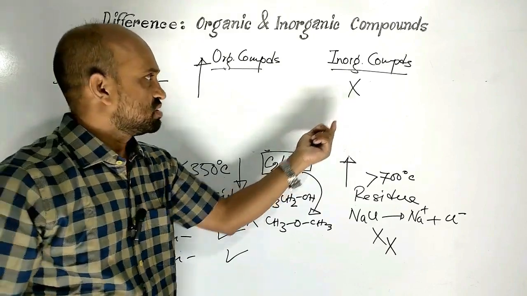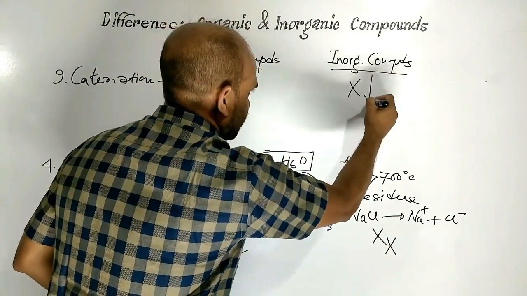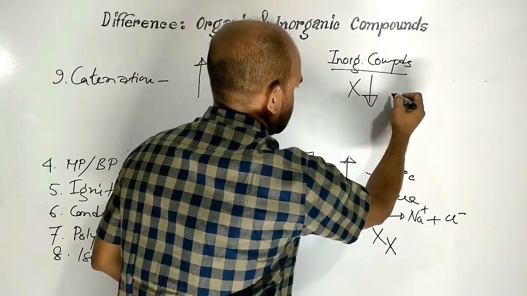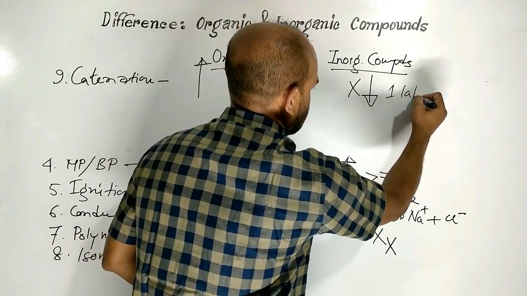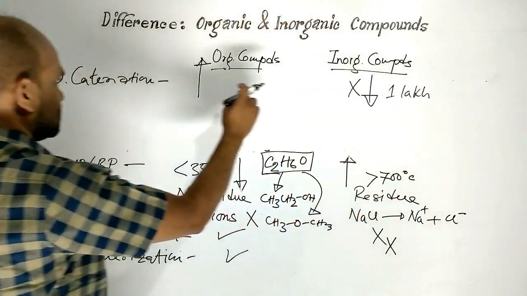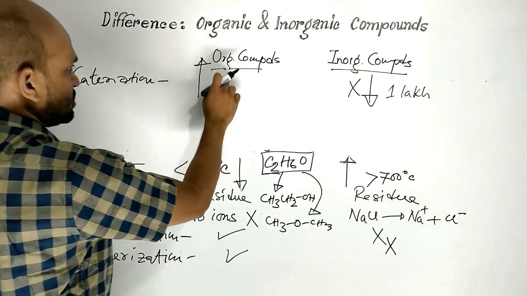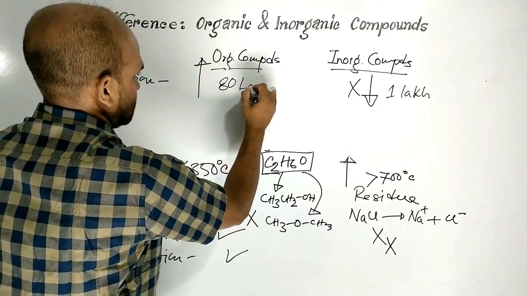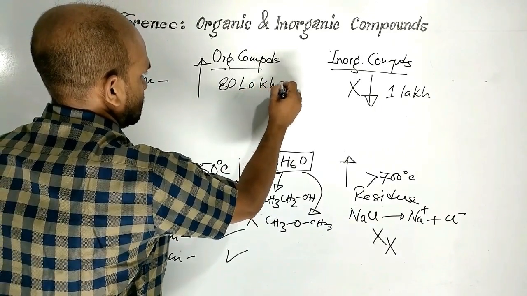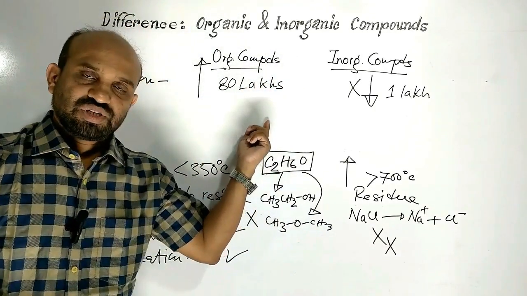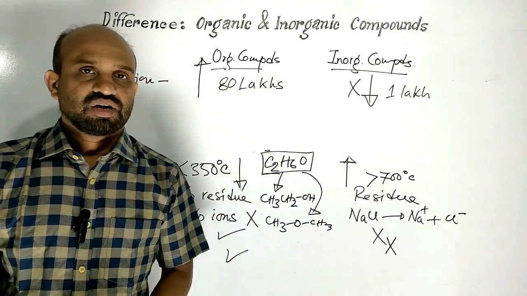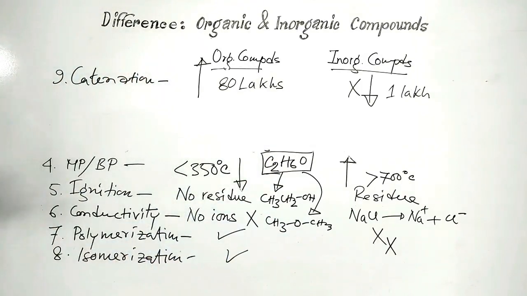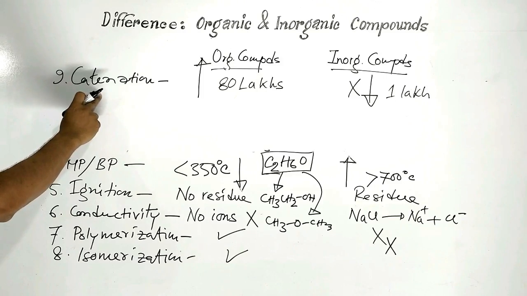For this reason, number of inorganic compounds is very less. This is around 1 lakh, but number of organic compounds is around 80 lakhs. Difference between organic and inorganic compounds regarding catenation.